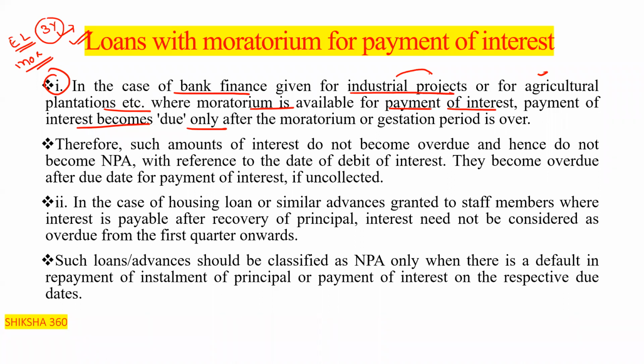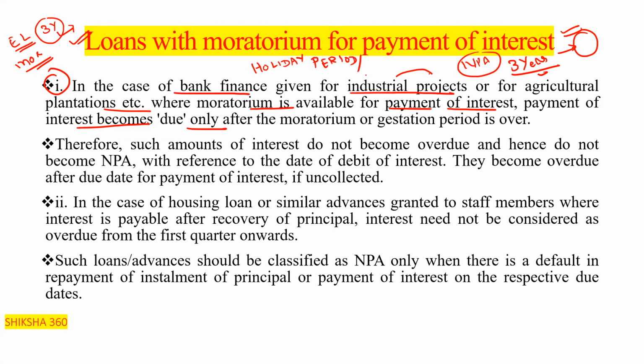Therefore such amount of interest does not become overdue and hence does not become NPA with reference to the date of debit of interest. Like, there is a 3-year moratorium. Interest will be continuously charged every month, but that will not be treated as NPA because it is in the situation of the holiday period or the moratorium.